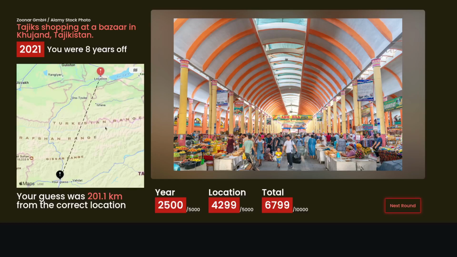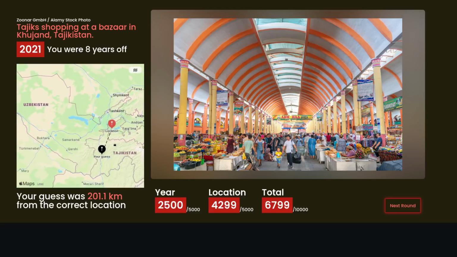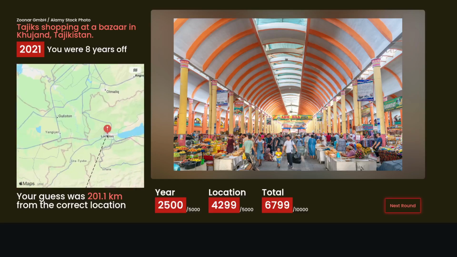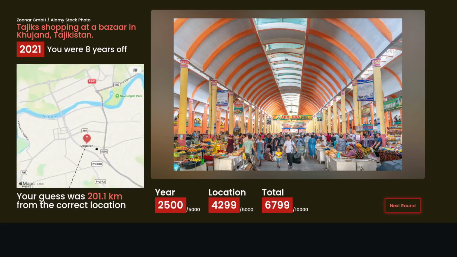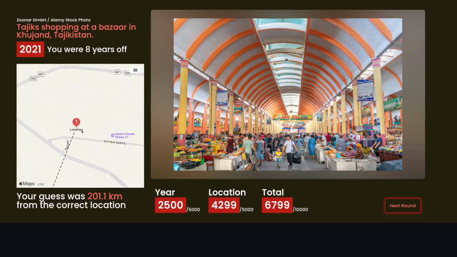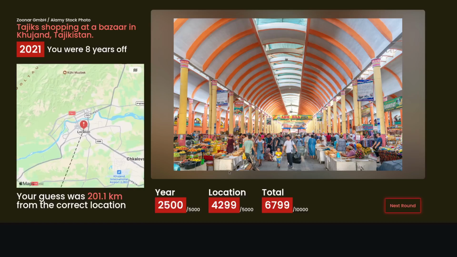We were 8 years off. It was 2021. Okay, and it was not Dushanbe. It was whatever the city is. It does not want to tell me on the map. Oh, I see. It was in a bazaar in Khujand, Tajikistan. All right. We got some points.